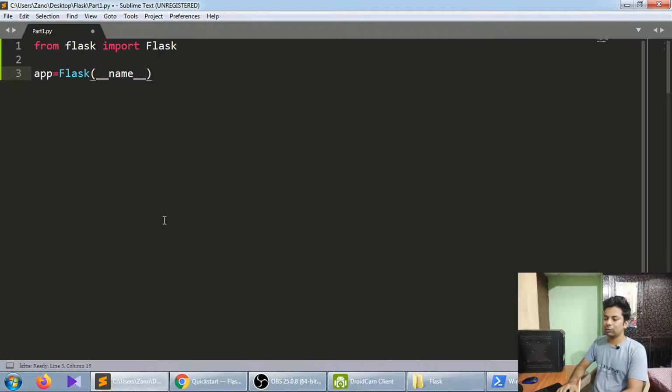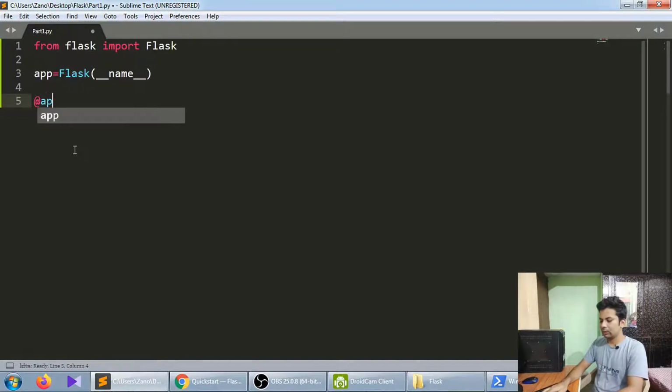You can read that document also, or you can just read it here. You can see we are making an app instance. We'll be controlling Flask with the help of the app variable, where we have set the Flask instance. So now let's just get started.